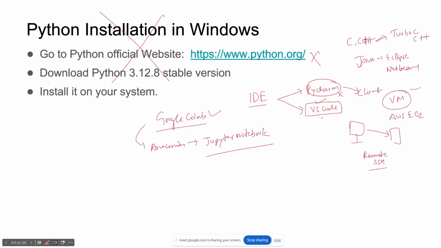You can also do JavaScript coding and other language coding in it. So VS Code we will learn, don't worry. We will see how to use VS Code, because ultimately a production code is not going to be on Jupyter Notebook or Google Colab. Most of the cases it will be on VS Code if you work on a real project.